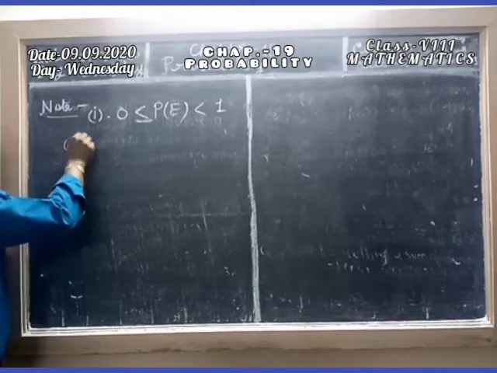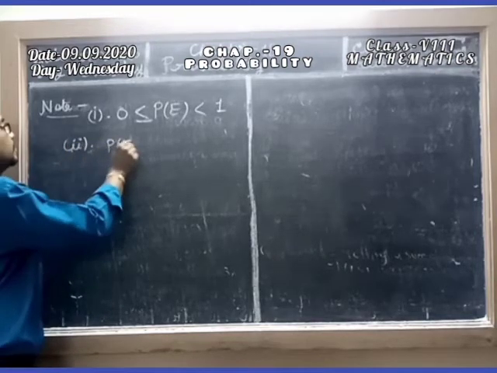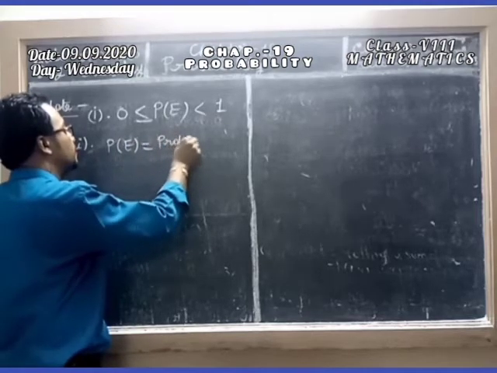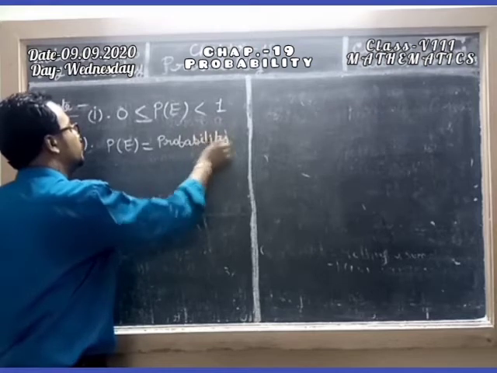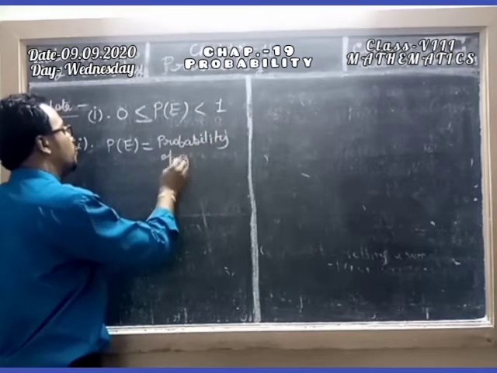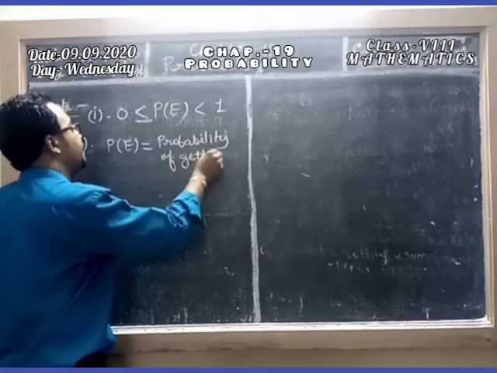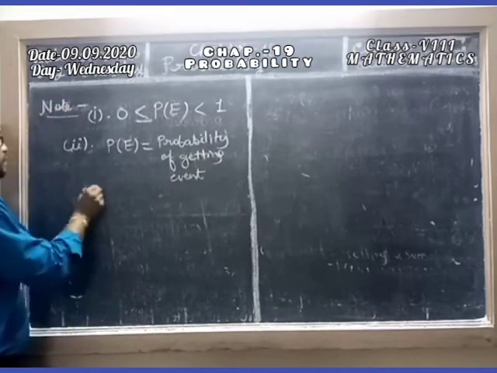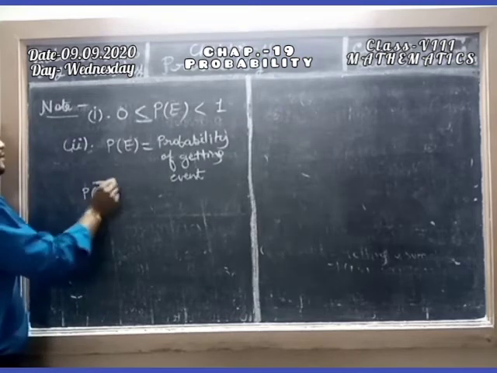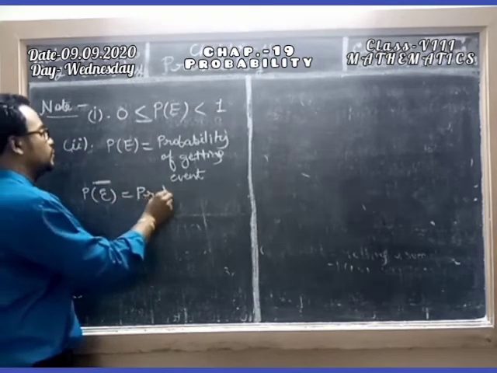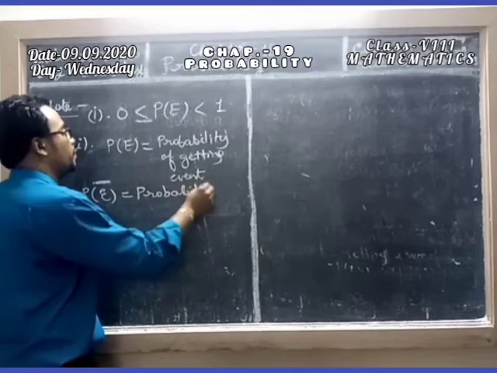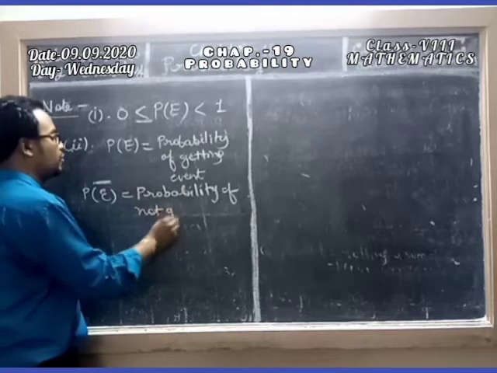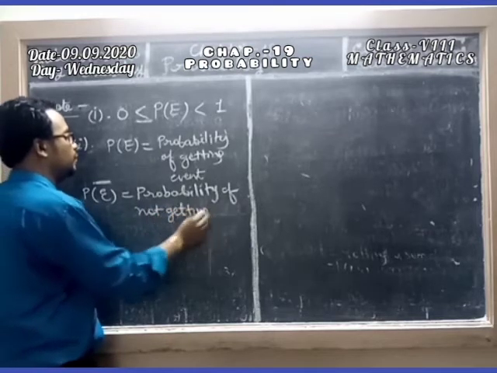Second thing, P of E means probability of getting the event, and P of not E means probability of not getting the event.